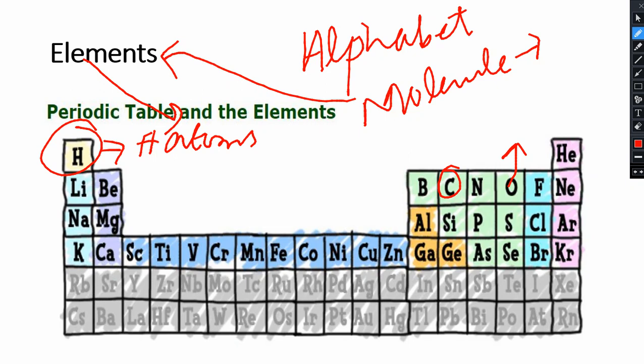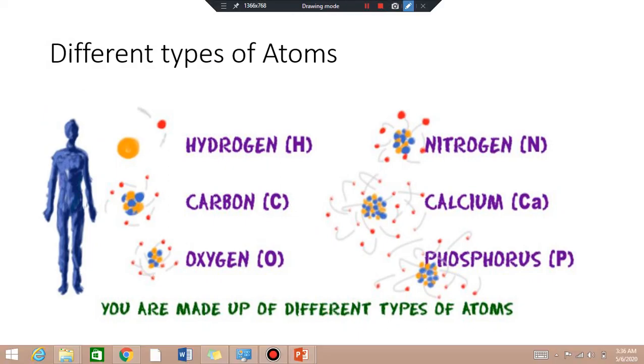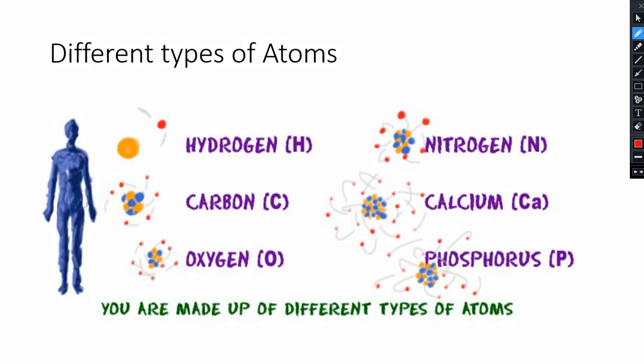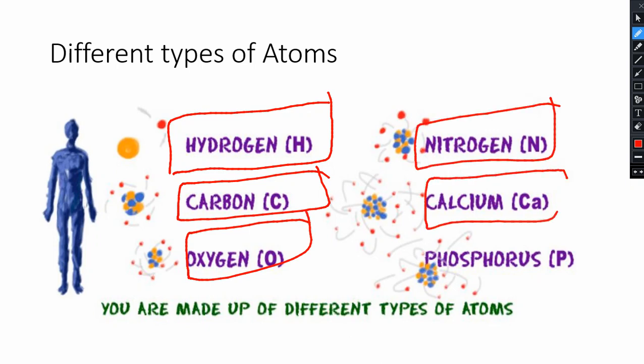So let me give you another example. Look at our body. Our body is made up of 6 basic elements, and those elements are hydrogen, carbon, oxygen, nitrogen, calcium, and phosphorus.